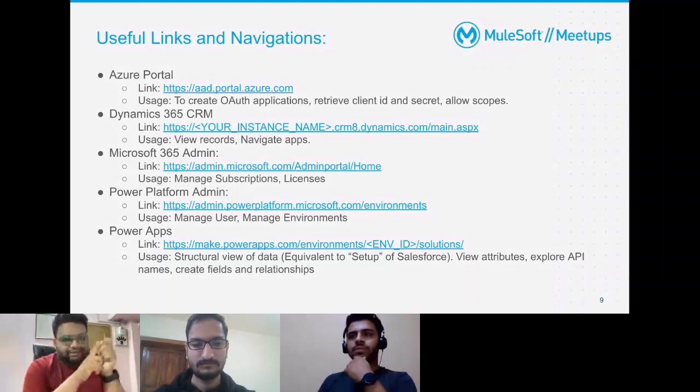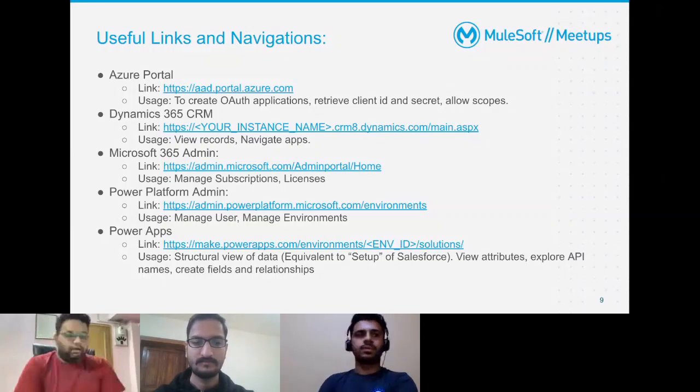It will be something random if it's a trial account, or it will be your customer's or your own instance name, .crm.dynamics.com. That's your data view. That's what the users will use to view records and to navigate between apps. Microsoft 365 admin is another page that lets you control the user licenses, how many, and it lets you manage your subscriptions.